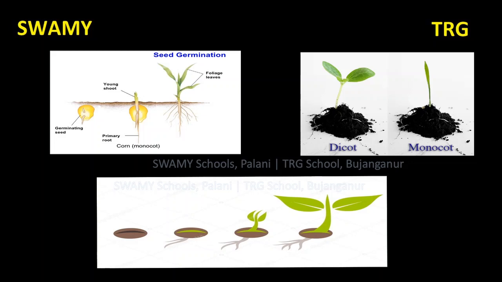Here we are going to see the difference between monocot and dicot plants. Already we know that monocotyledonous plants contain only one cotyledon in their seed, whereas dicot plants contain two cotyledons in their seeds. Look at the picture. Monocot seed produces only one seed leaf, but dicot seeds produce two seed leaves.